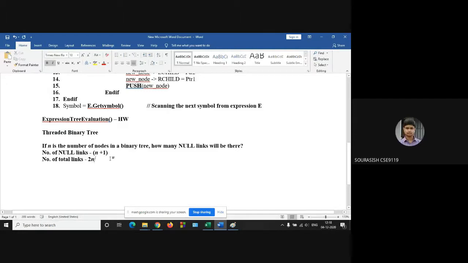Okay. Now, n plus 1 number of links are null. So this is a huge amount of memory space wastage. So we have to replace these null links by pointers called threads.